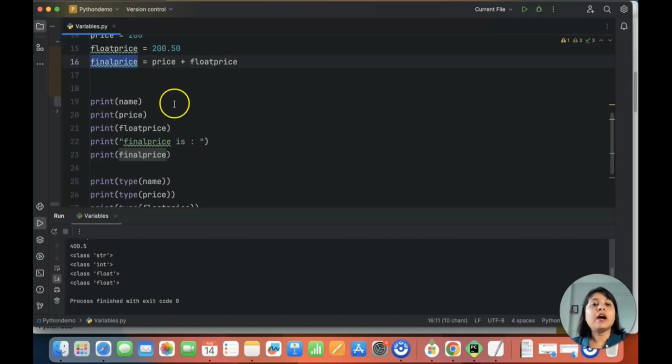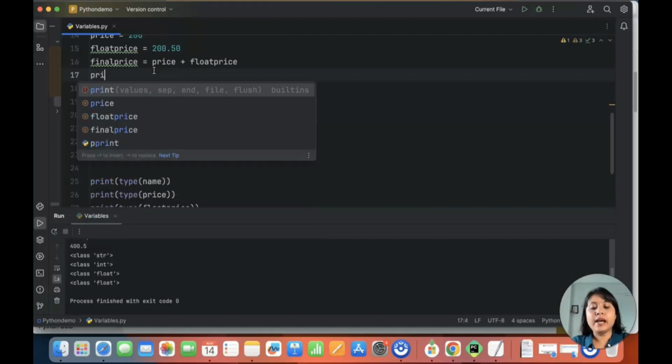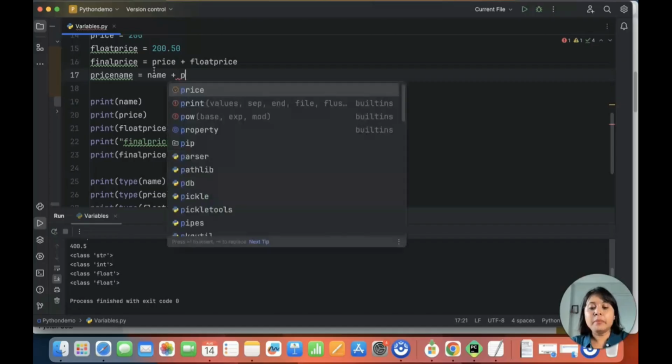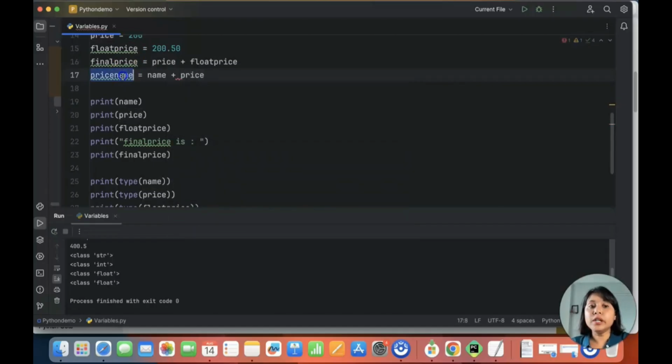So now let's say I have my name. I want to make it a price name, in which I want my name and I want to add, let's say, Alex is purchasing the product, and the price is 200. So I'll put name plus price. Will this work? Think about it for a second.